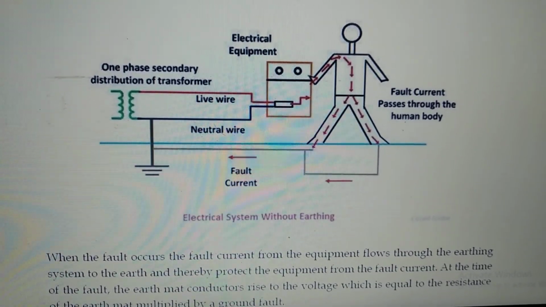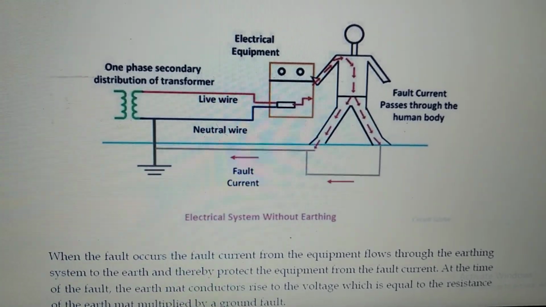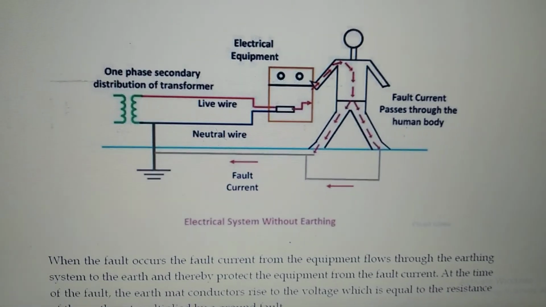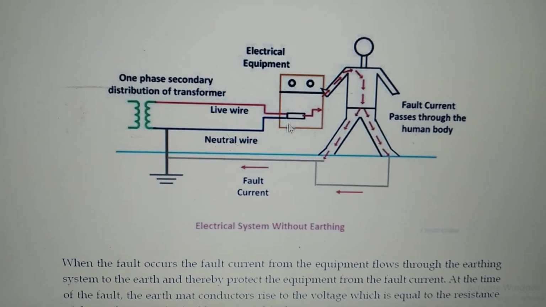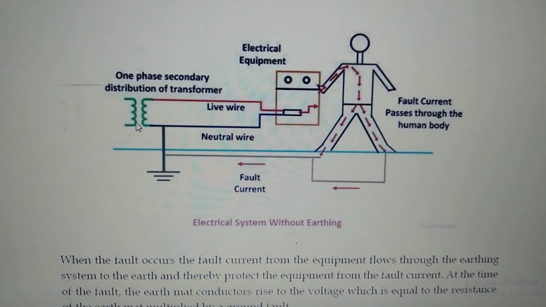There we can see one system without grounding. Let us see that. This is a single phase system. This is a transformer.